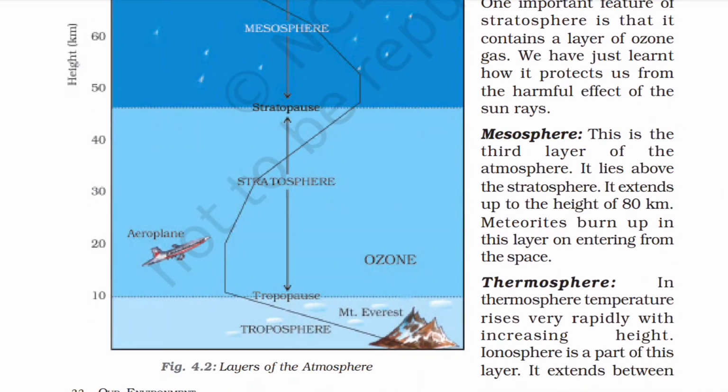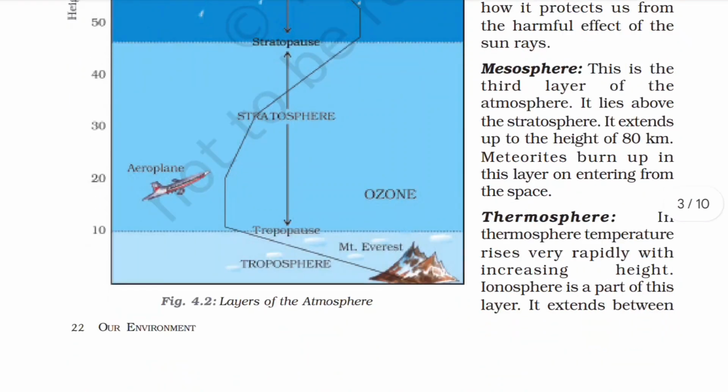Mesosphere. This is the third layer of the atmosphere. It lies above the stratosphere. It extends up to the height of 80 km. Meteorites burn up in this layer on entering from space.